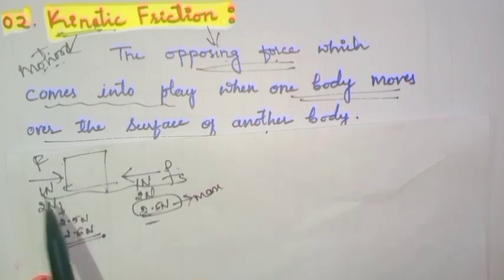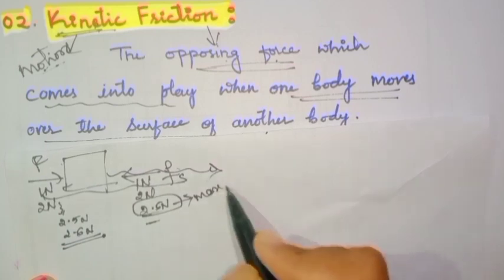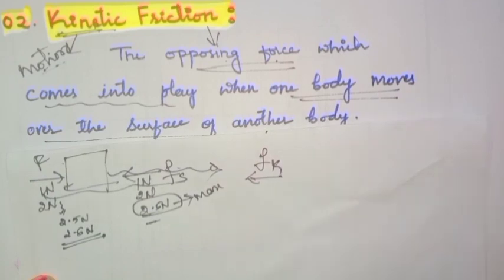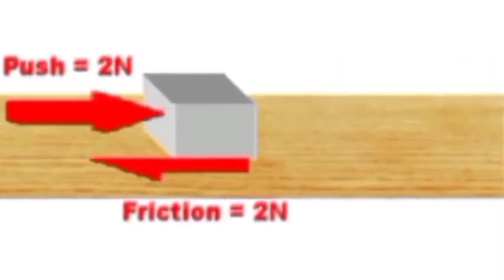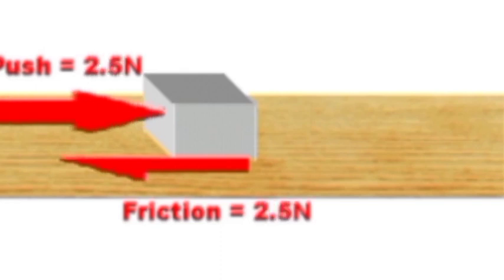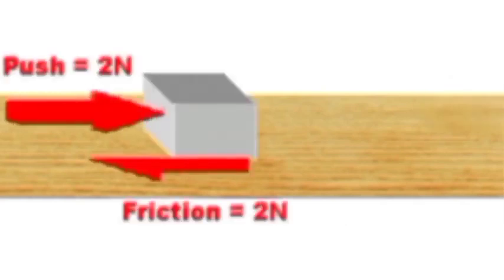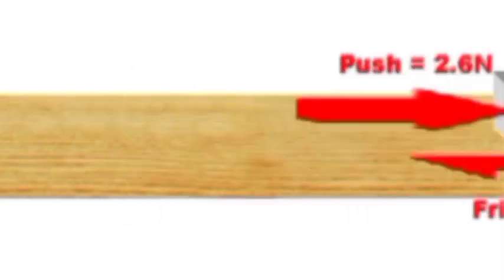Then this object starts moving. When the object starts moving, the force which comes into play is what we call kinetic friction. You can see that in the animation clearly so that you will understand. Here is an animation in which you can observe clearly. The box is at rest on the table. When you apply a certain force, and that force exceeds the maximum static friction, the object starts to move.